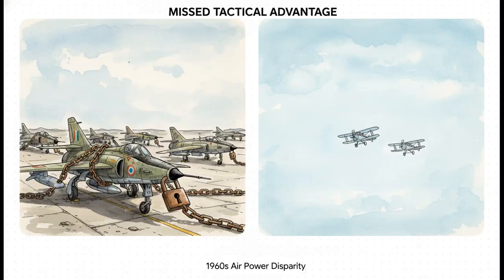Furthermore, the source argues that a massive tactical advantage was just left on the table. During the conflict, Nehru hesitated to use the Indian Air Force for bombing or air support because he feared it would escalate things into a broader, uncontrollable war. But here's the catch. In 1962, China's air capabilities in that specific region were actually quite weak. So, by withholding its air power, the analysis argues India missed a crucial tactical advantage that could have drastically altered the outcome on the ground.